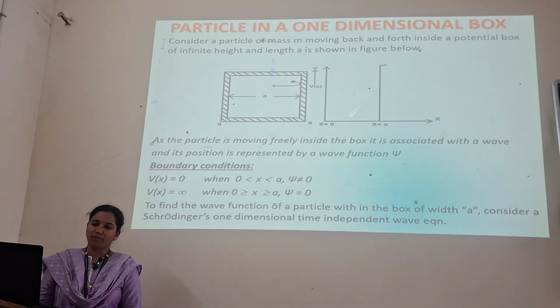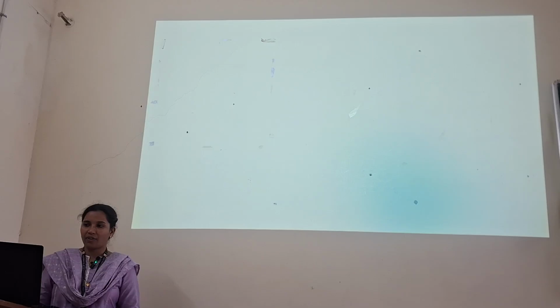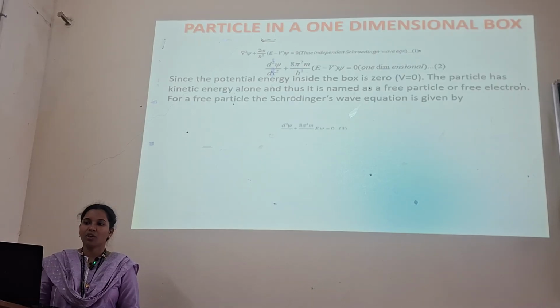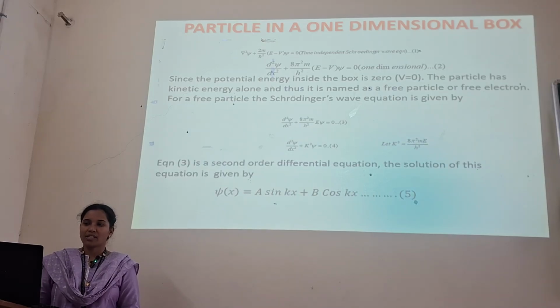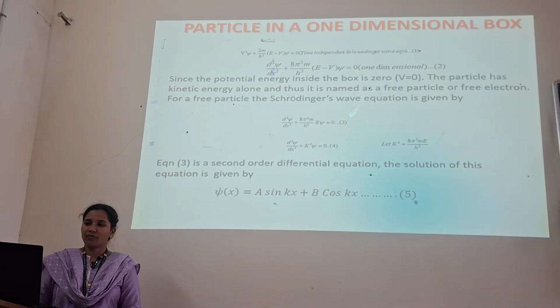To find the wave equation of a particle within the box of width a, consider Schrodinger's one-dimensional time independent wave equation, which we have already derived: del square psi plus 2m by h cut square into (E minus V) into psi is equal to 0. So this is the Schrodinger time independent equation. Here the potential energy inside the box is 0. The particle has kinetic energy alone, so it is named a free particle or free electron. So we have dou square psi by dou x square plus k square psi is equal to 0.